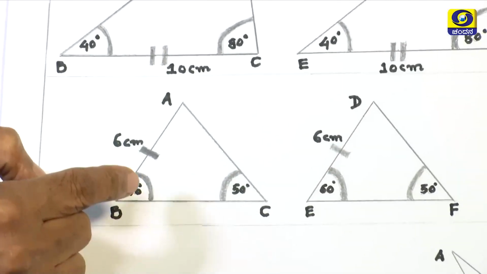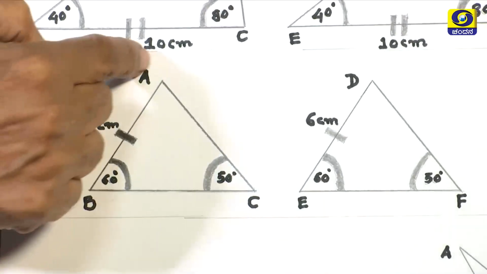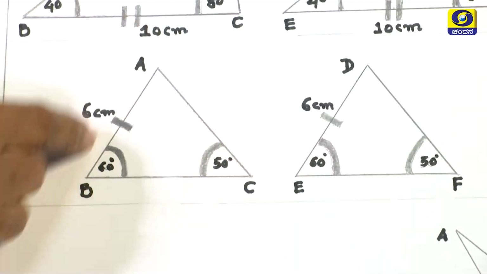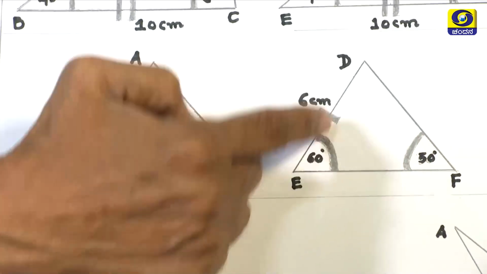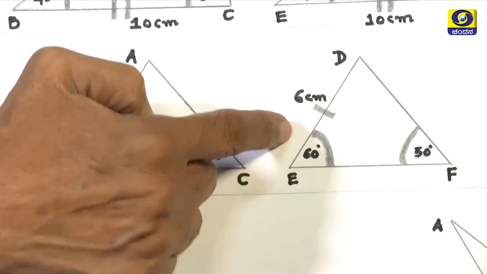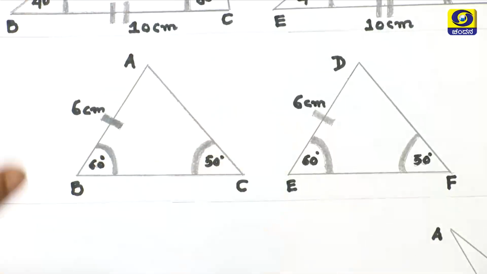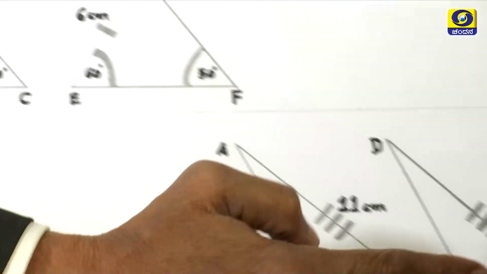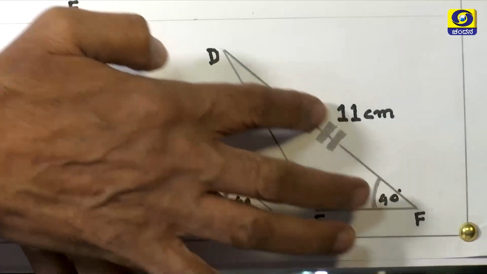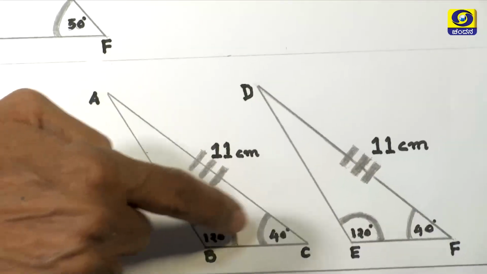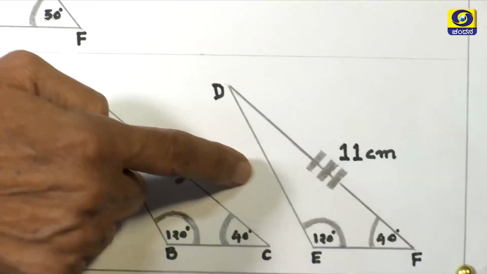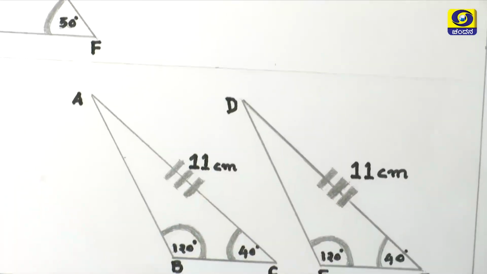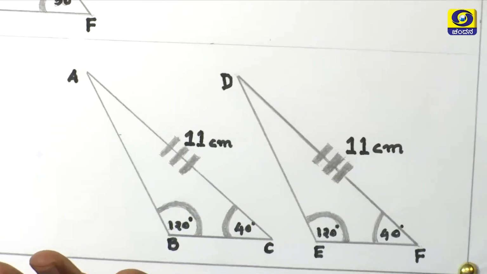Now, come to the second case. Here, two angles and this side. This is not the included side. Two angles and this side are respectively equal to two angles and a corresponding side. Therefore, these two triangles are said to be congruent. Finally, here two angles and this side are given. So, if two angles and a side are equal to two angles and a corresponding side, then those two triangles are said to be congruent.